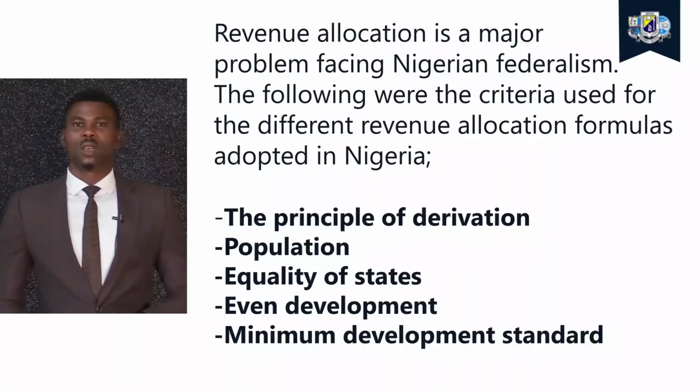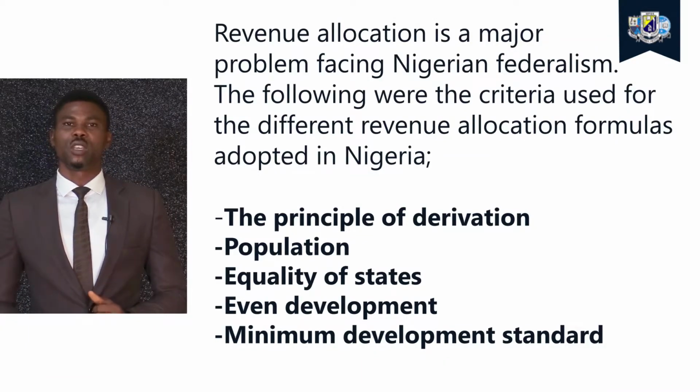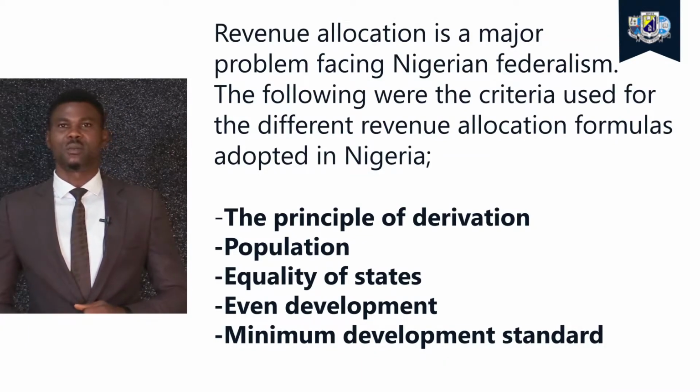The second is the principle of population. Under this principle, we share revenue generated by the federal government according to the population density of a state. So you get according to your population strength. As we all know, those states who are having a very high population density, they tend to accept and follow this principle because they will benefit more from this principle.